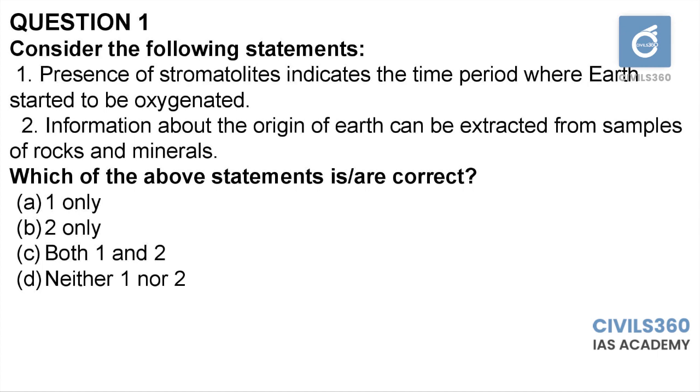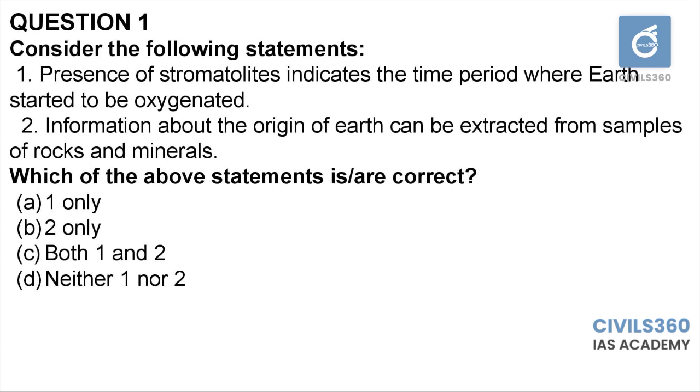So the first question is related to origin and evolution of Earth. And while going through the statements, you can directly assume or get to the conclusion that statement 2 is right, because it says that information about the origin of Earth can be extracted from samples of rocks and minerals. So that is how we are finding out about the origin of Earth and how it evolved. The basic source of information for us are the rocks and minerals which were present at that time. So that can be marked as correct from our basic reading itself.